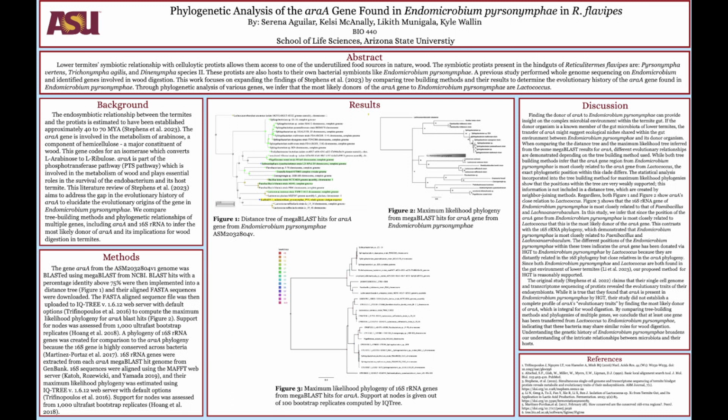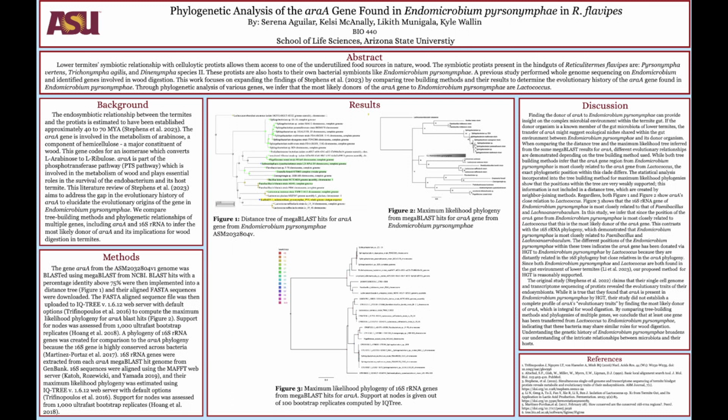So in order to investigate possible donor candidates for horizontal gene transfer, we inferred 3 phylogenetic trees. First, in Figure 1, we generated a distance tree from the megablast results of the ERA-A gene region from the Endomicrobium persinimphae genome. The distance tree infers their evolutionary relationships based just on pairwise distances, so it's based just on the similarity of their nucleotide sequences. And in the distance tree, the ERA-A from Endomicrobium persinimphae groups within the clade of the ERA-A gene from Lactococcus.